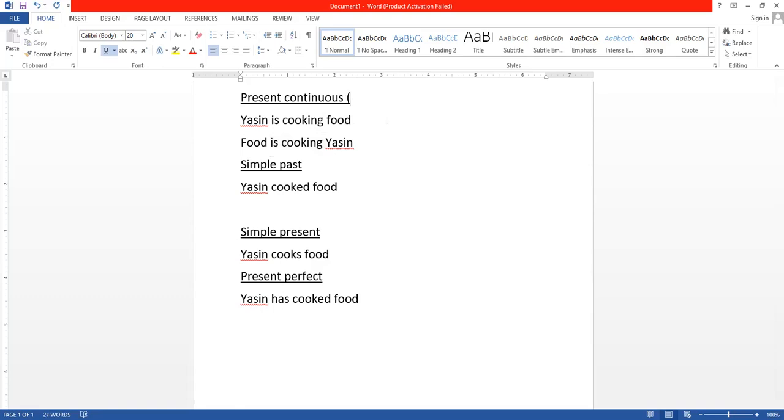Present continuous passive, this is the rule. You can put is, you can put are, you can put am, just like the normal way of present continuous is reading, are reading, plus being, plus the past participle of that verb.